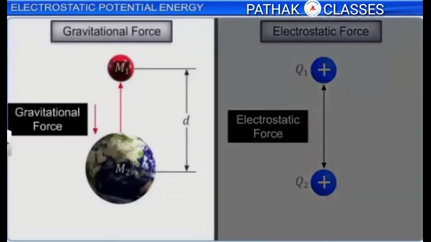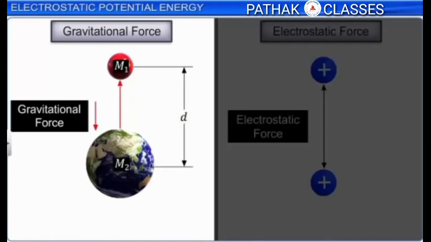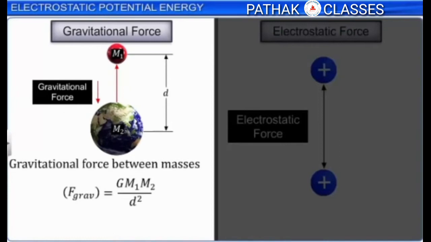The gravitational force between masses m1 and m2, separated by a distance d, is expressed as G m1 m2 by d square, where G is the universal gravitational constant, which is equal to 6.67 × 10^-11 N m² per kg². We can see that the gravitational force F is inversely proportional to the square of the distance d between the masses.